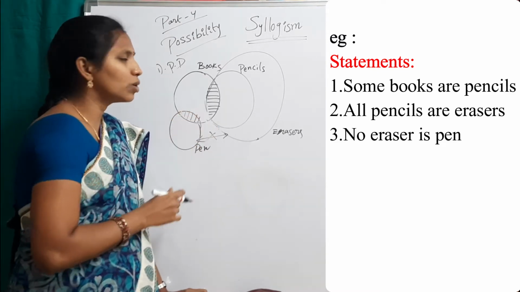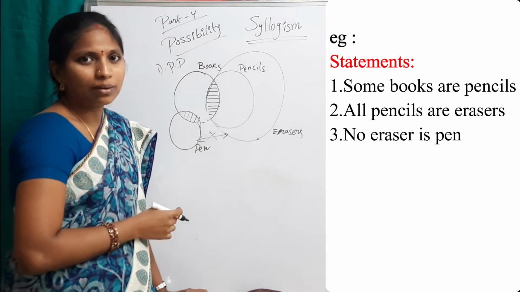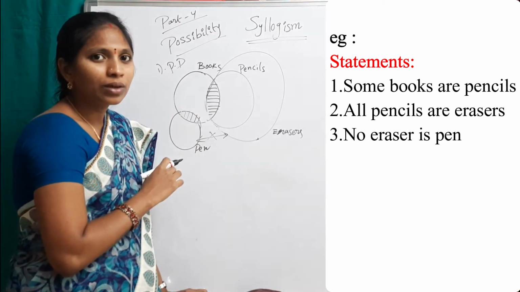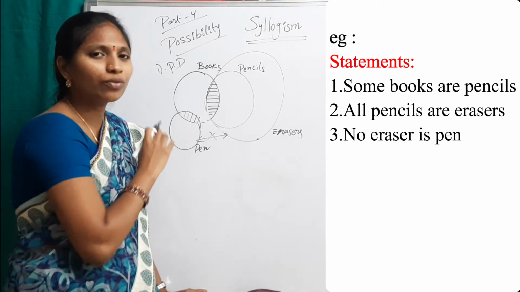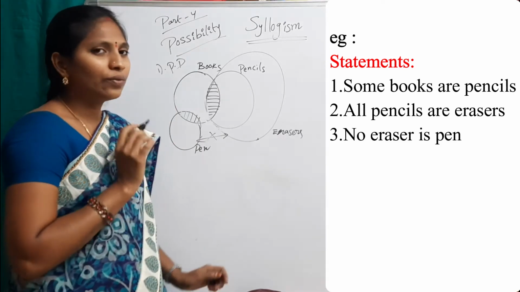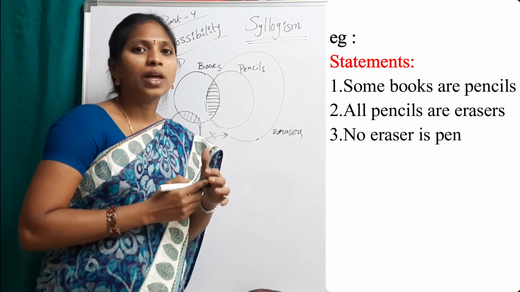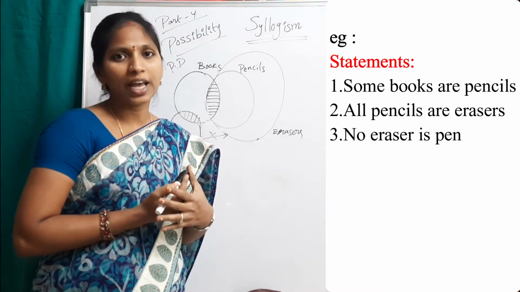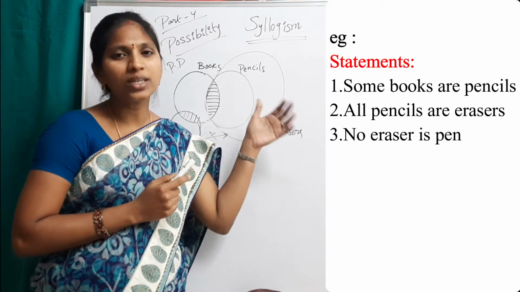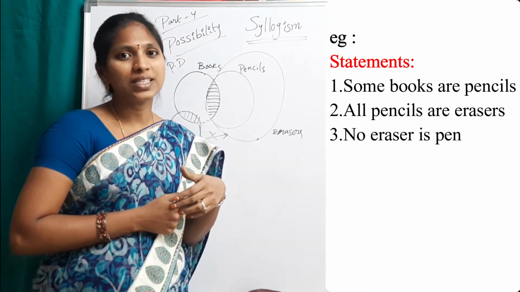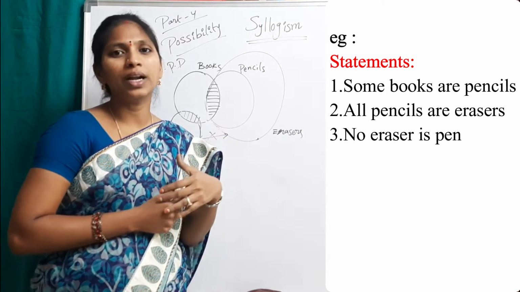This is also another possible diagram, and it does not violate the statements. For one basic diagram, there may be 2 or more possible diagrams, but each and every possible diagram should not violate the statements. Then we can say that is a correct possible diagram.